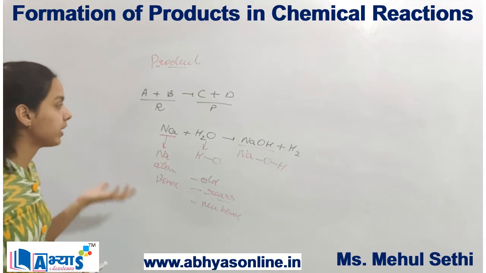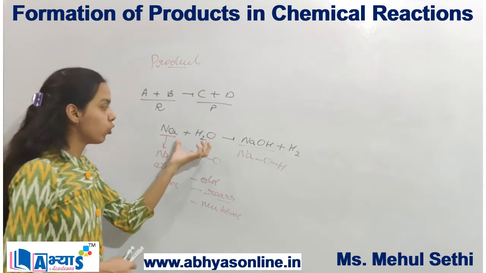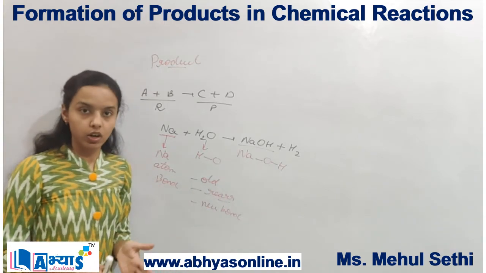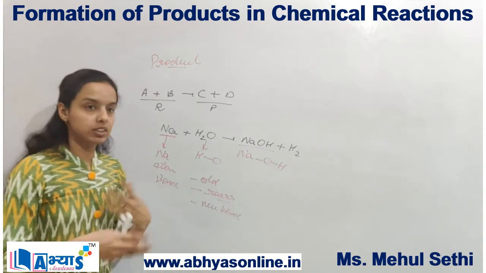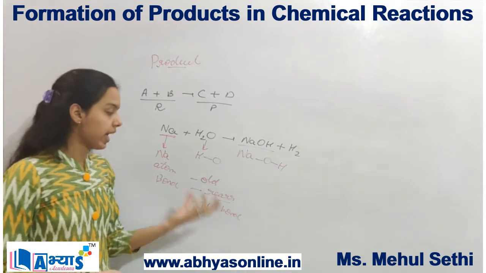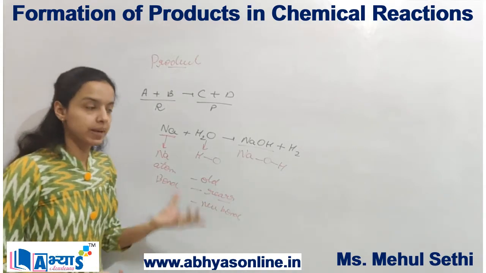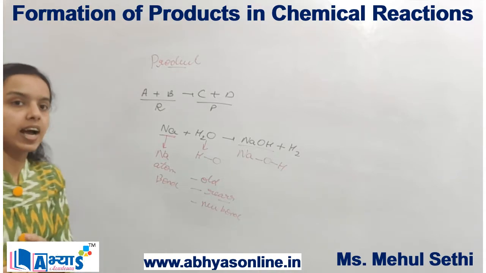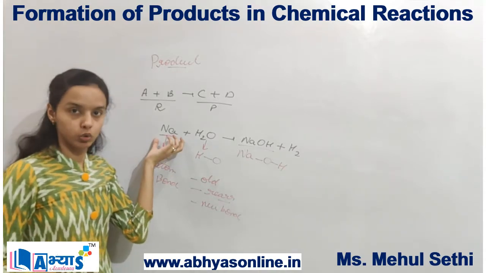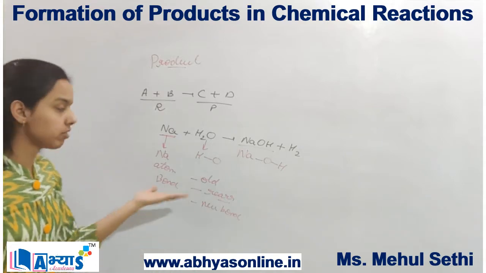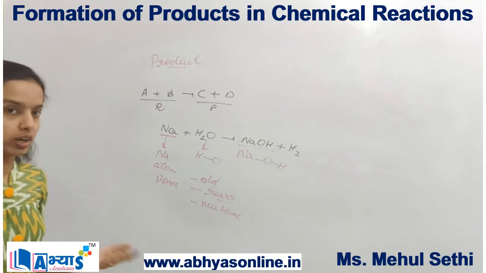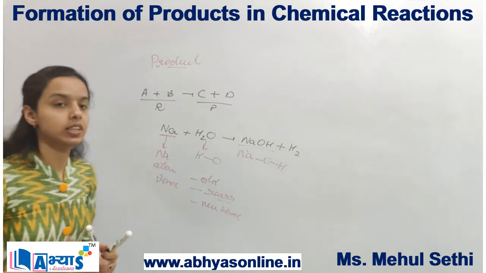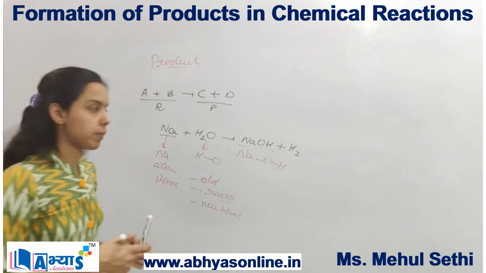So we can say that in a chemical reaction, first the old bonds are identified, then these old bonds are broken altogether. There is further rearrangement of these bonds and then the new bonds are formed. Basically a bond is the force of attraction between the atoms, and these atoms are found in the molecules. This was one example of the formation of products. Now let us take another example in which there are changes in the structure of the chemical compound.